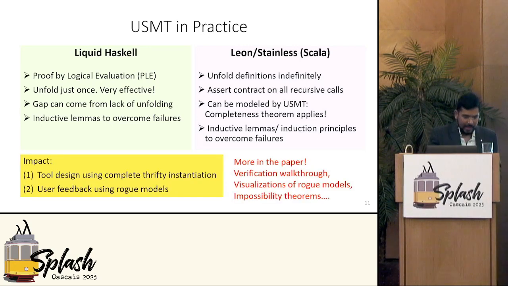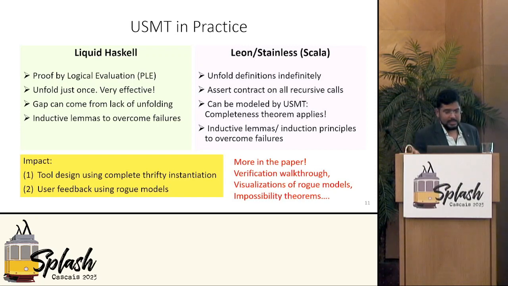Now, the impact of our theory for tools like this is twofold. One, tool designers can now know that the instantiation strategy that they are using is actually complete in its horizon, which means you don't need to worry about instantiating other terms, and users can in fact be made aware of this fact. And you can design tools using complete instantiation techniques that are also thrifty in this way. Secondly, we can also give user feedback using these rogue non-standard models, helping the user understand why their heuristic has failed and helping them identify the kind of lemma that would be needed to overcome these problems.